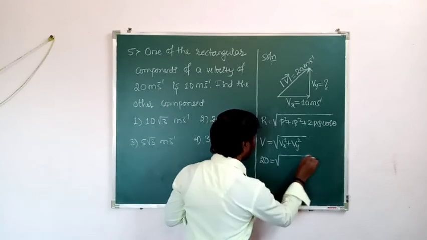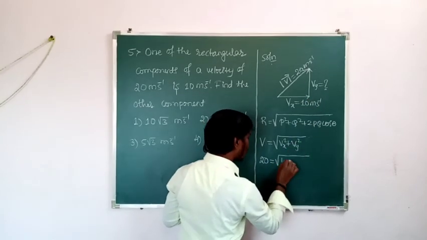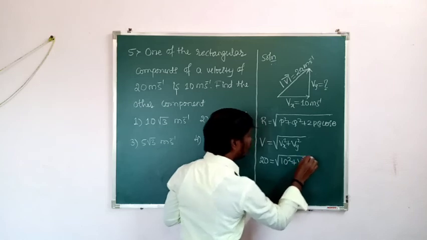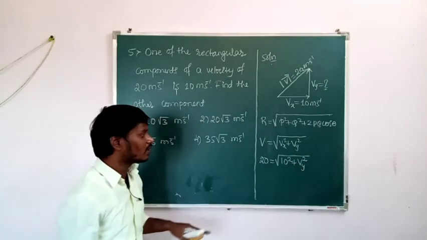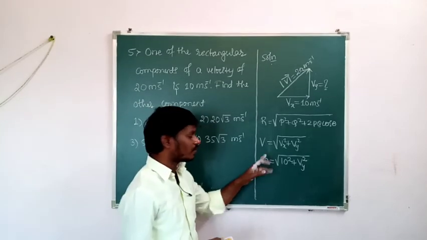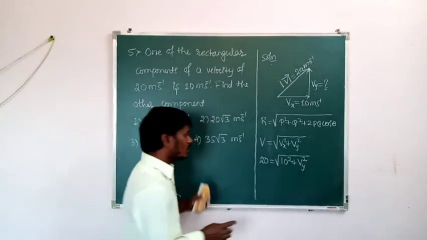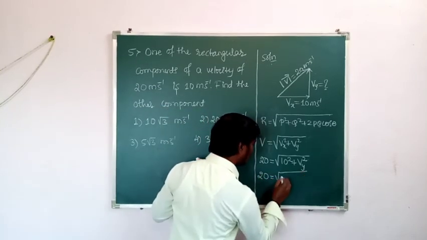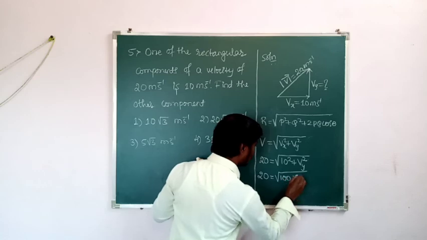Then vx square, that is 10 square plus vy square. Our aim is to find vy, means other component of the velocity vector, that is 20 meter per second. See here, 20, 10 square is how much? That is 100. 100 plus vy square.